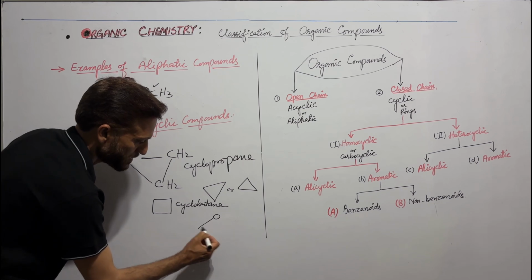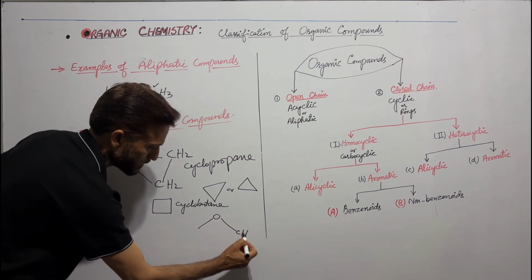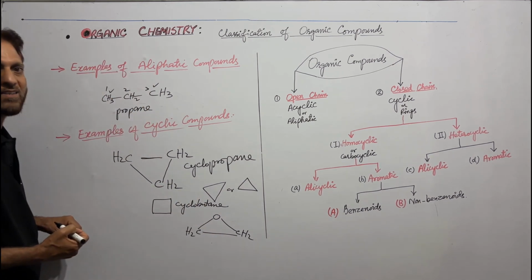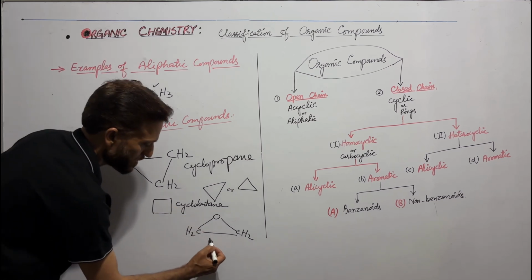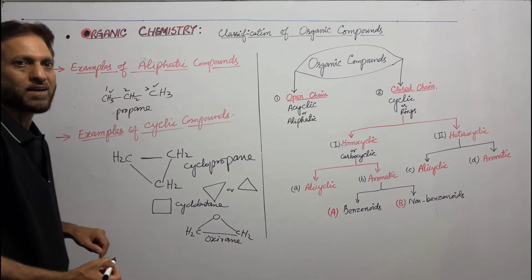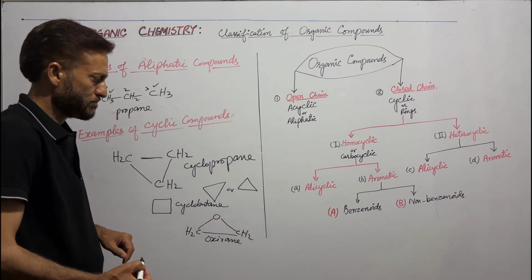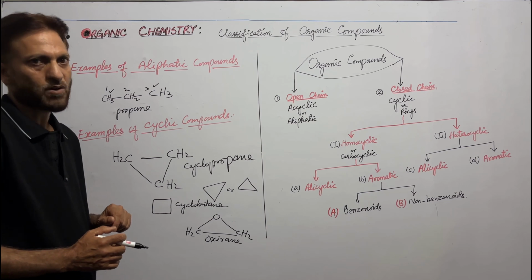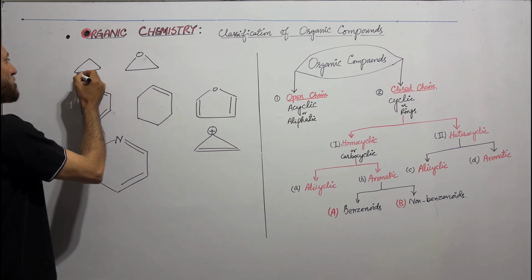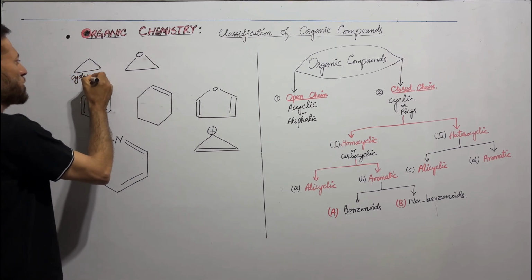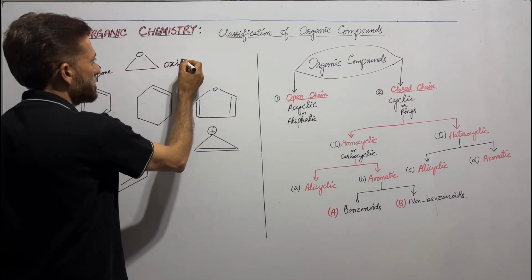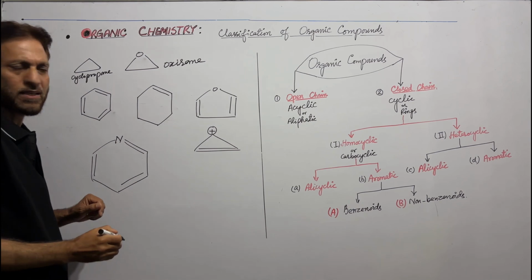Similarly, we have this compound. This is oxygen. This is carbon containing 2 hydrogens. This is again carbon containing 2 hydrogens. This is also a cyclic compound known as oxirane or ethylene oxide. These are the examples of cyclic organic compounds. Let us have a look at these organic compounds. This is cyclopropane. This is oxirane, also known as ethylene oxide.